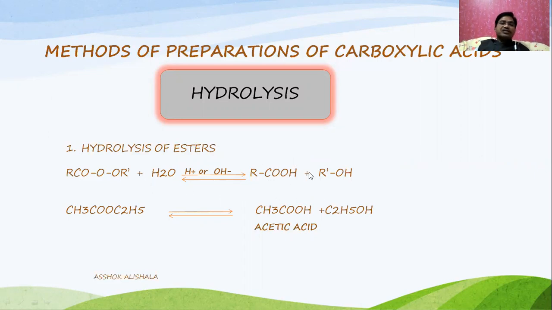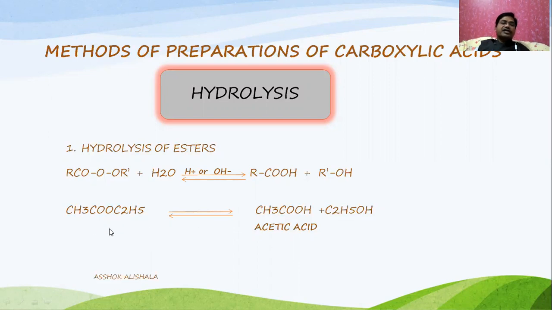The reverse reaction is called esterification. That is, a carboxylic acid reacts with an alcohol to give ester and water. A carboxylic acid reacts with the alcohol in a reverse manner in the presence of H plus and OH minus. The reverse reaction is called esterification.